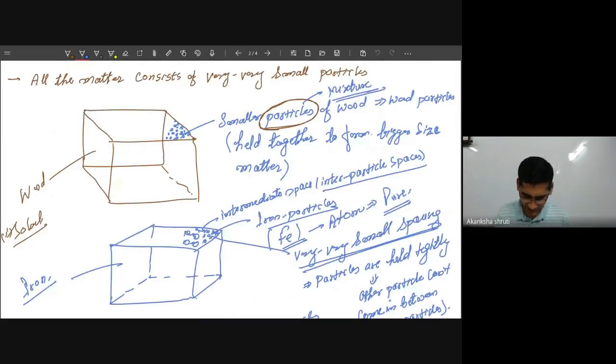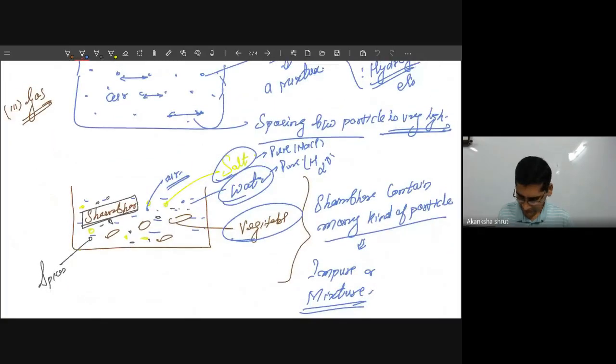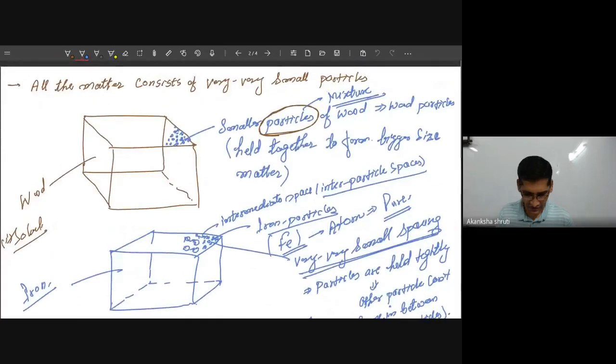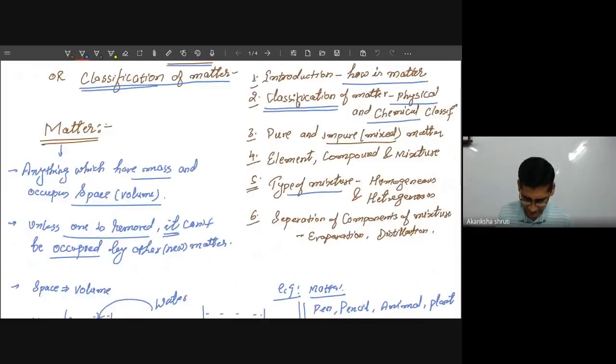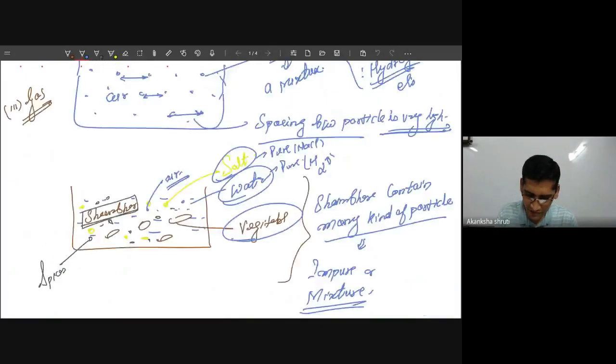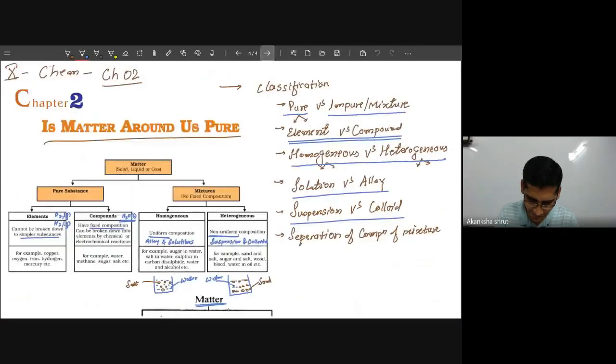The same thing was explained by drawing different examples, and everything was written here also. I had even started with matter. What is matter? I had explained the definition. So students, you have to keep these things in mind: what is matter, and how is its classification? That we have discussed. Now let us continue with the classification, matter into pure and impure.